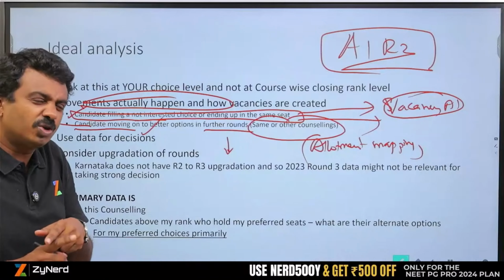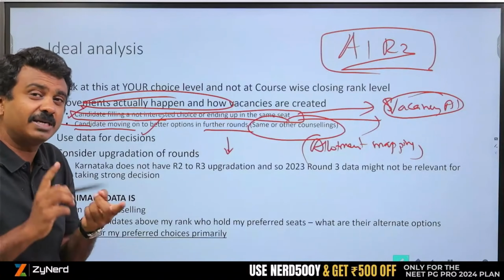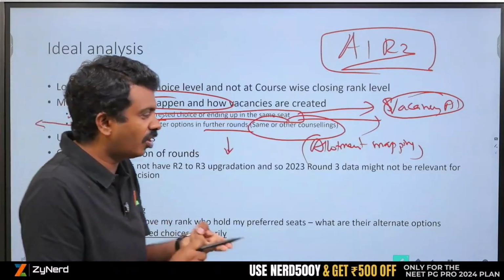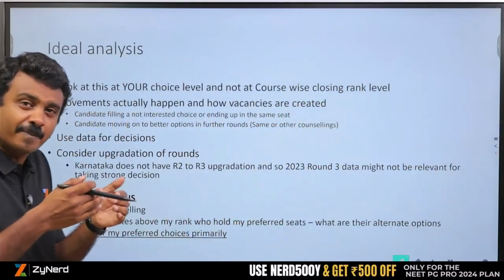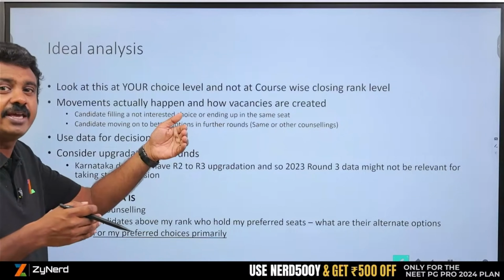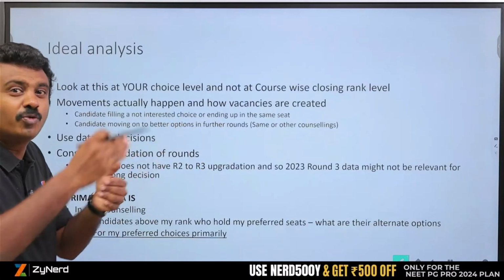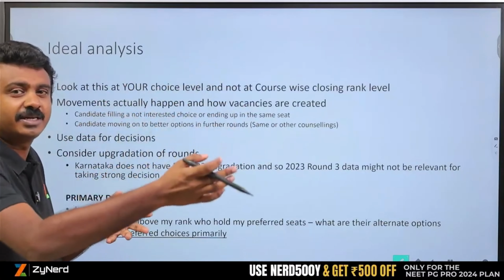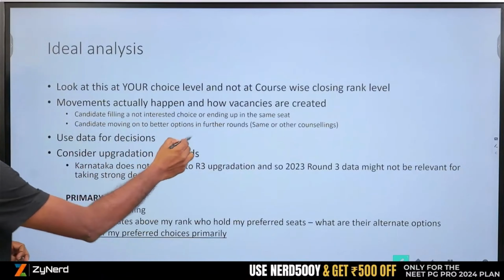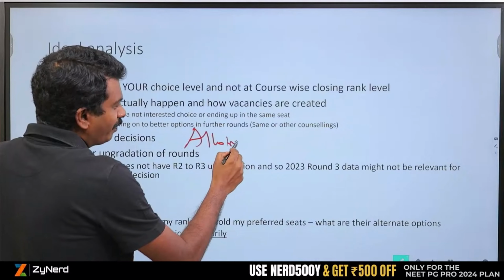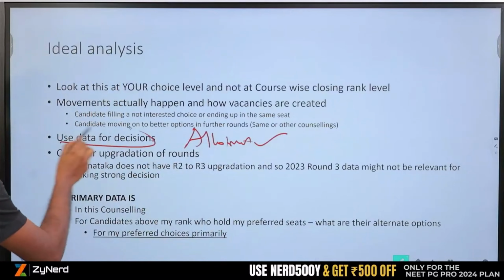In All India round 2 it may not be a big decision to make, but All India round 3, state round 2, All India round 3 or state round 3, this is a big decision to make, knowing that my higher choice taking candidate is moving on to this state, or has filled in choices and might move on to that state. That is what allotment mapping helps in, and that is a comprehensive tool to get that done. Use data for decisions.